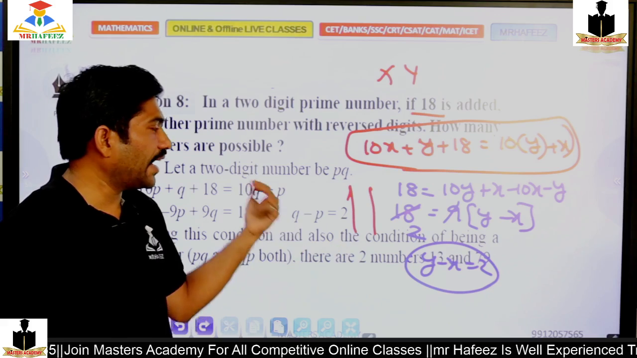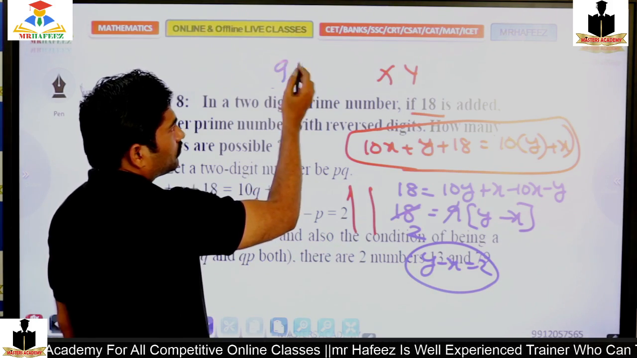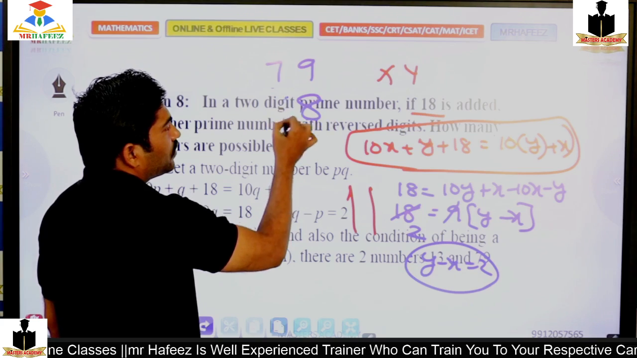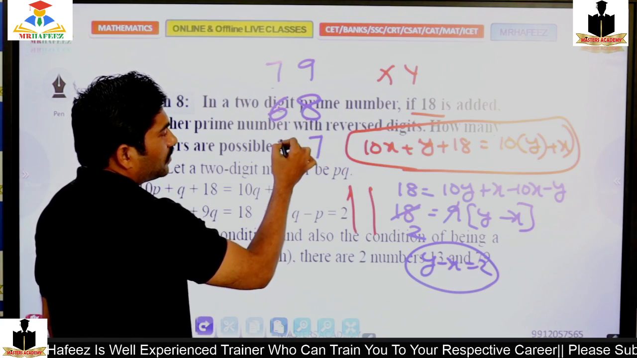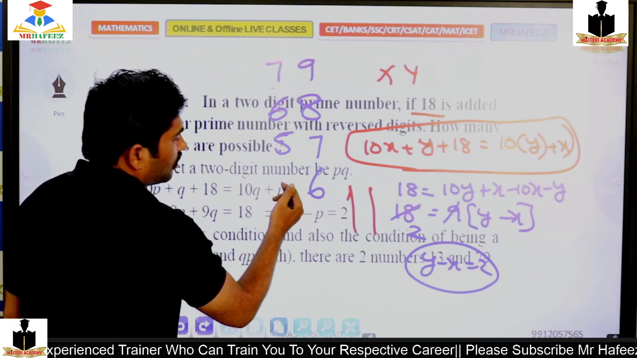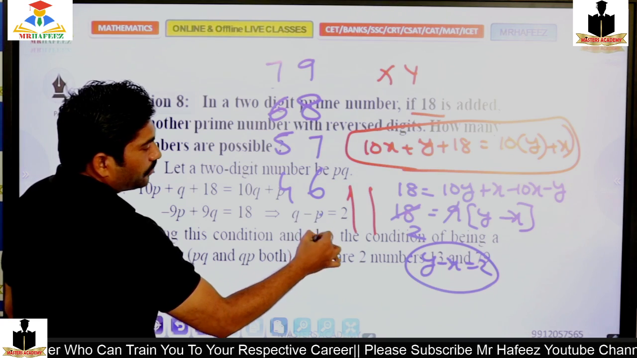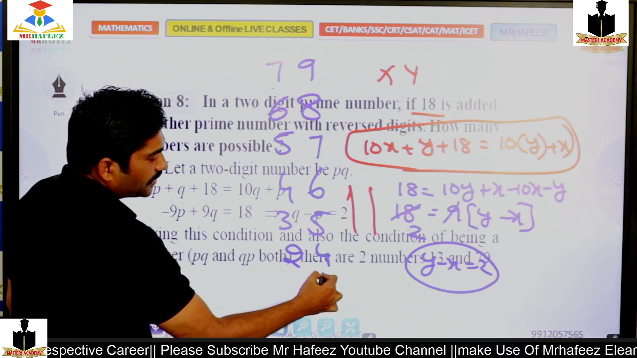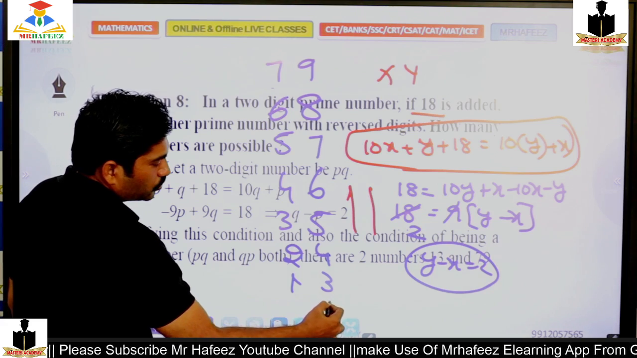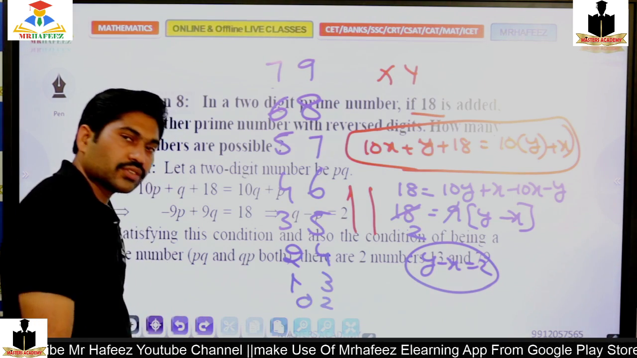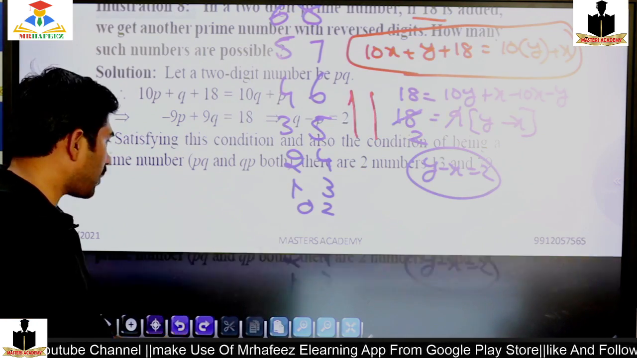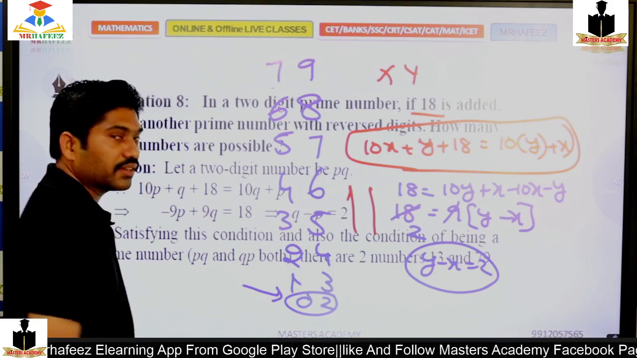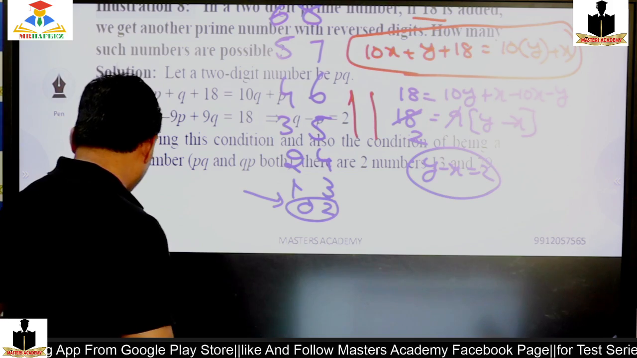So by that I should decide: if it is 9, this will be 7. If it is 8, this will be 6. If it is 7, this will be 5. If it is 6, then here it will be 4. If it is 5, this will be 3. If it is 4, this will be 2. If it is 3, this will be 1. If it is 2, this will be 0. So these are all the numbers. But the last one is a single-digit number that cannot be considered a two-digit number.